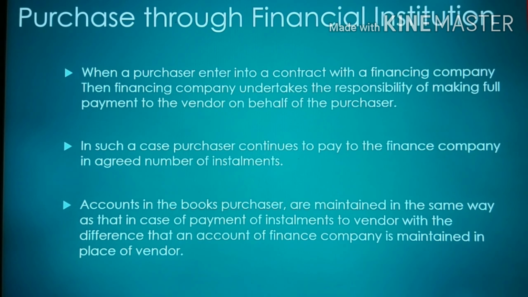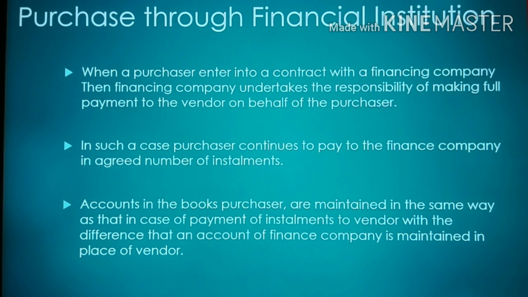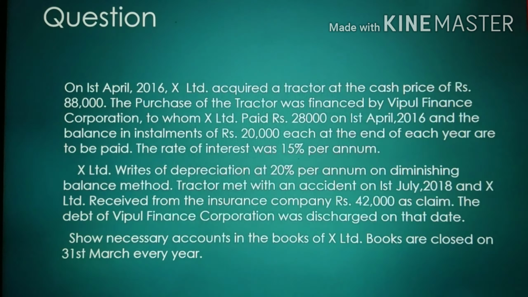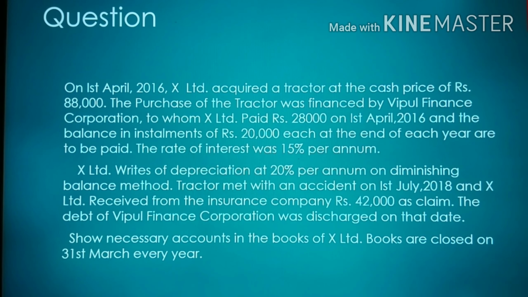And what about accounting treatment? Accounts in the books of the purchaser are maintained in the same way as in the case of payment of installments to the vendor. As we made the accounts in the case of the vendor, in the same terms we will make the accounts when payment by the purchaser is to the financial institution, with the difference that an account of the finance company is maintained in place of the vendor account. In earlier accounting treatments we made in the books of the hire purchaser an account of the hire vendor, but here we will make the account of the financial institution.